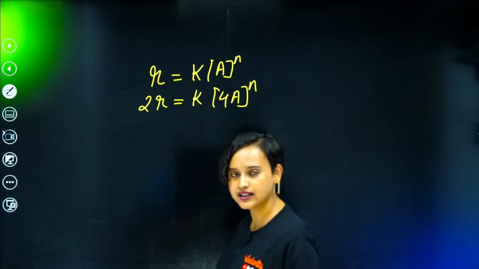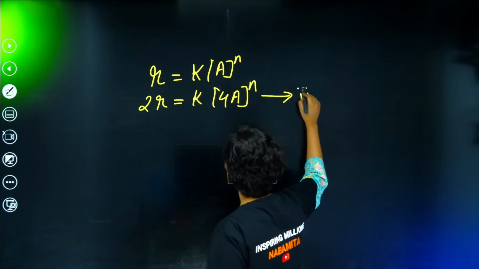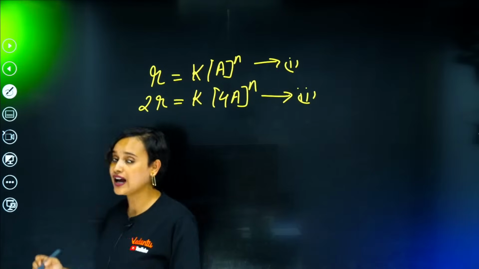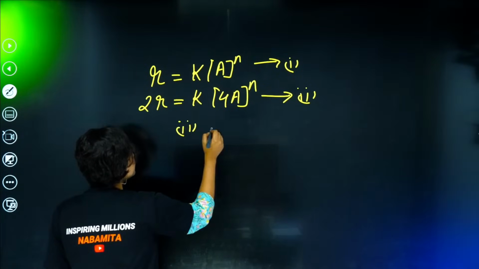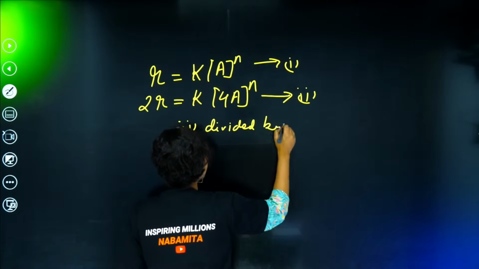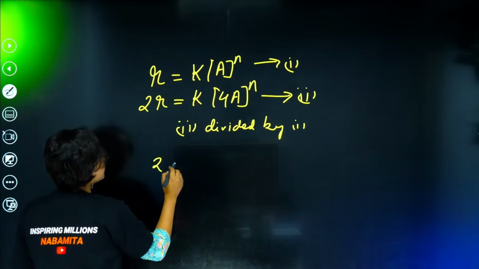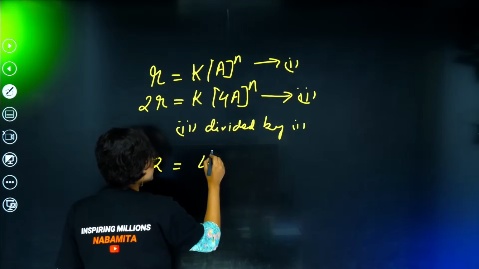Now I can name this equation 2 and the first equation 1. If I do 2 divided by 1, R cancels, K cancels, A cancels, so 2 equals 4 to the power n.